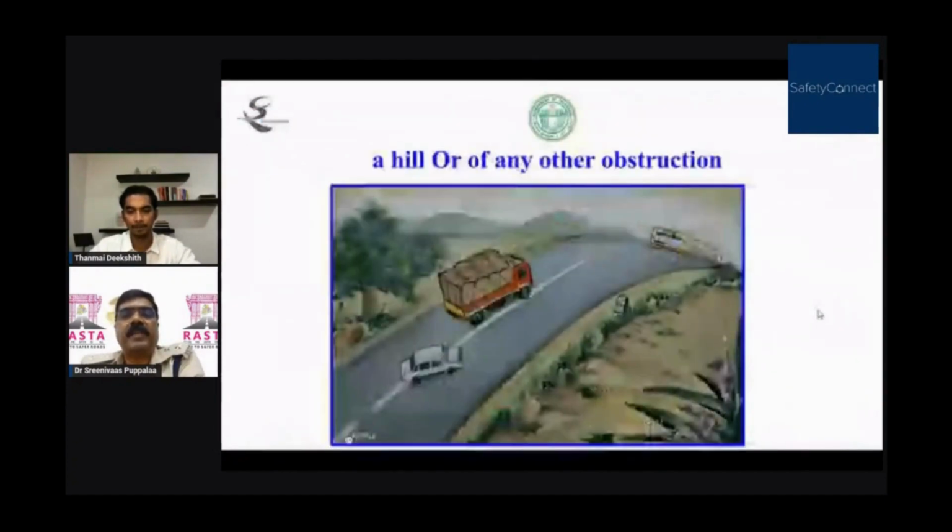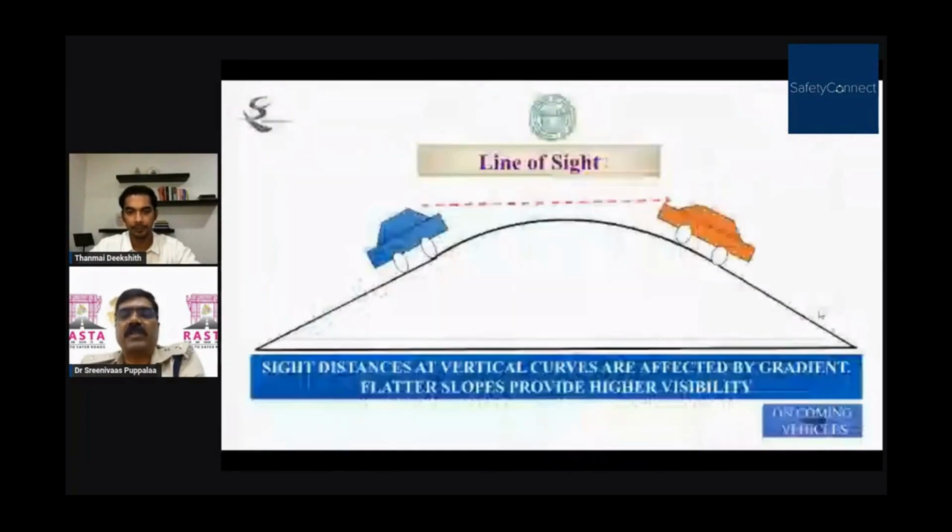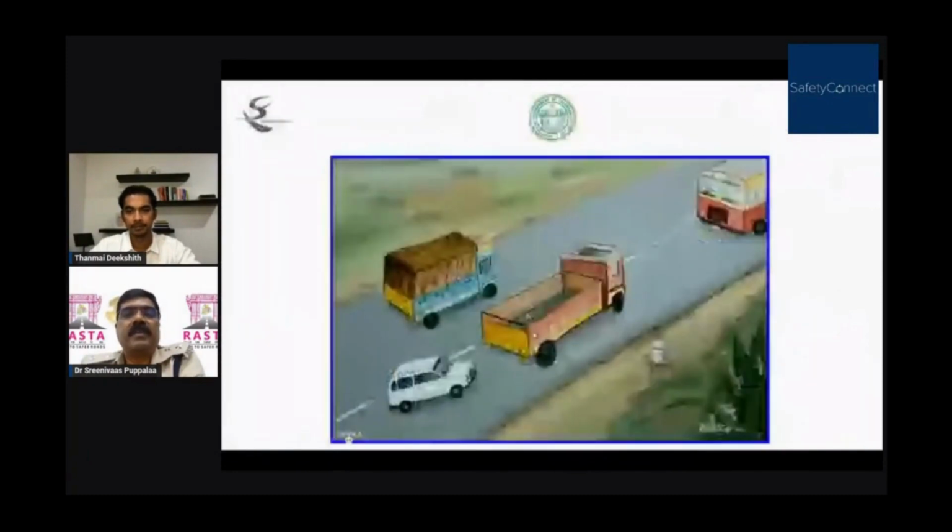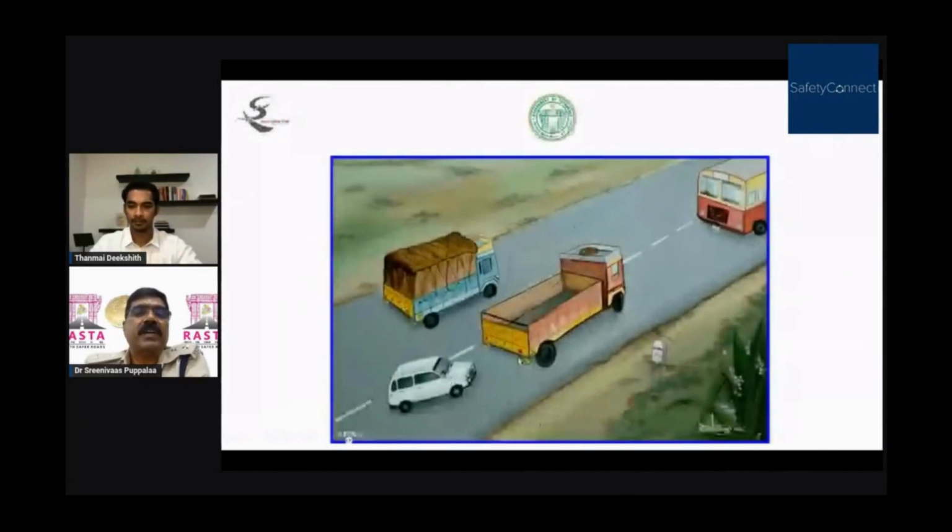Crest of the hill we have seen. Another type of situation is when this truck is overtaking here and a small car is overtaking behind this truck. The truck driver and the bus driver can see each other and they will negotiate safely. But unfortunately, the car driver cannot see the bus and the bus driver cannot see the car. And once the lorry goes safely, the car and bus will meet with a head-on collision.